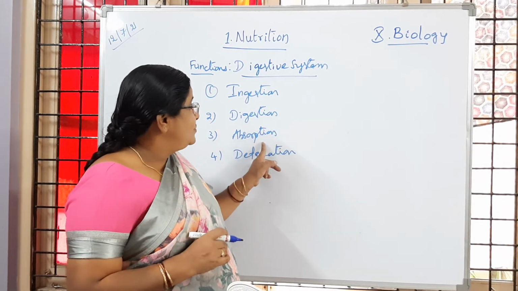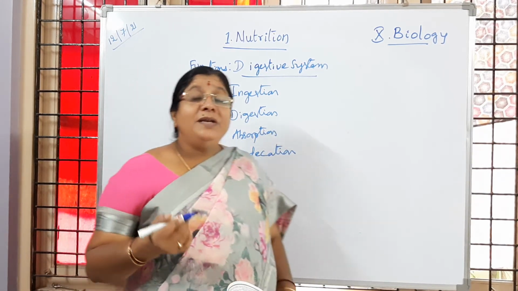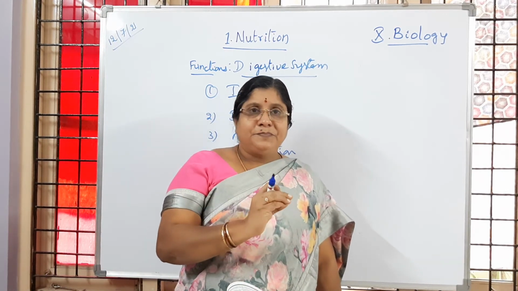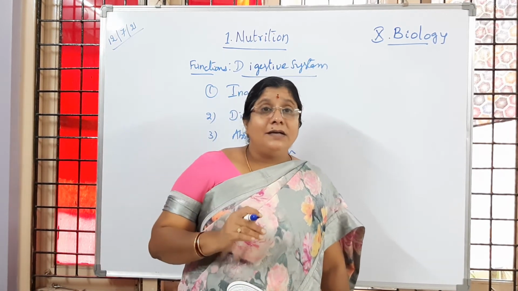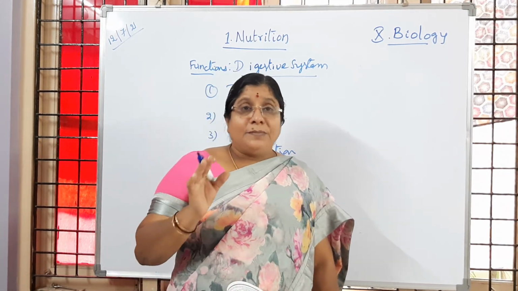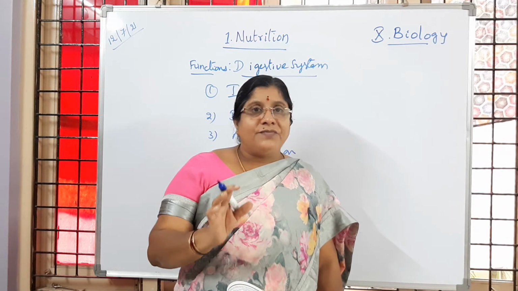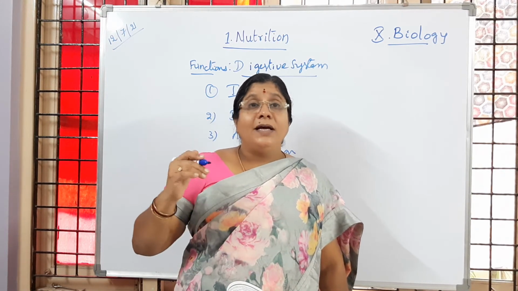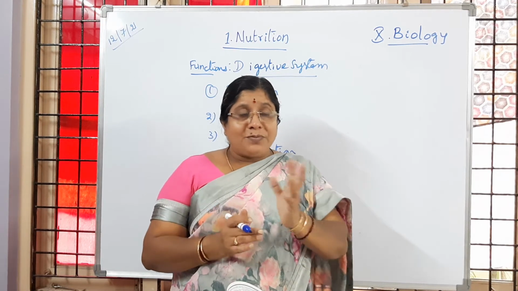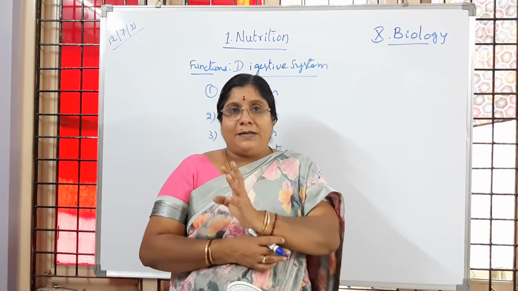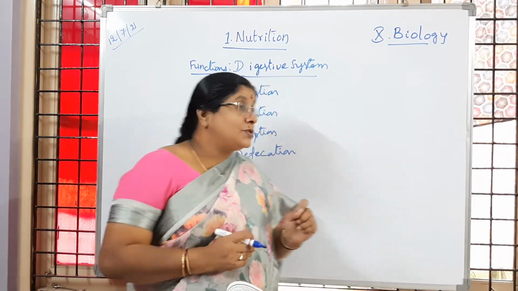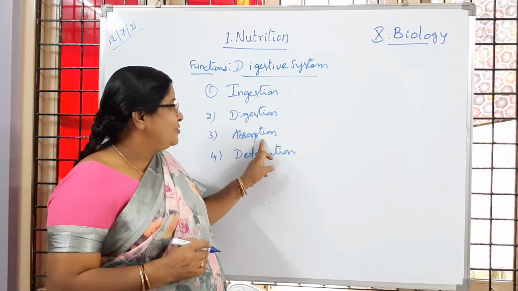Then absorption. So what do you mean by absorption? The food, whatever is digested in different parts of the digestive system, especially in the small intestine. From the small intestine, the digested food is going to enter into some other system. Is it clear to you? So in absorption, the cells absorb the digested food, which is in simple form. That process we call absorption.